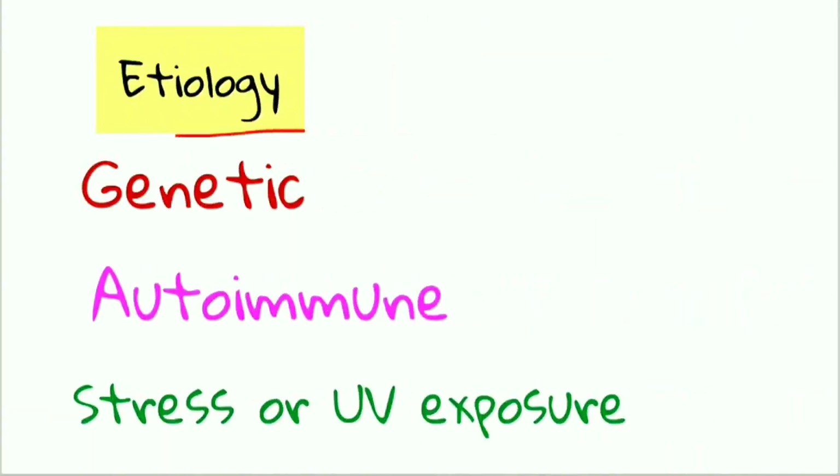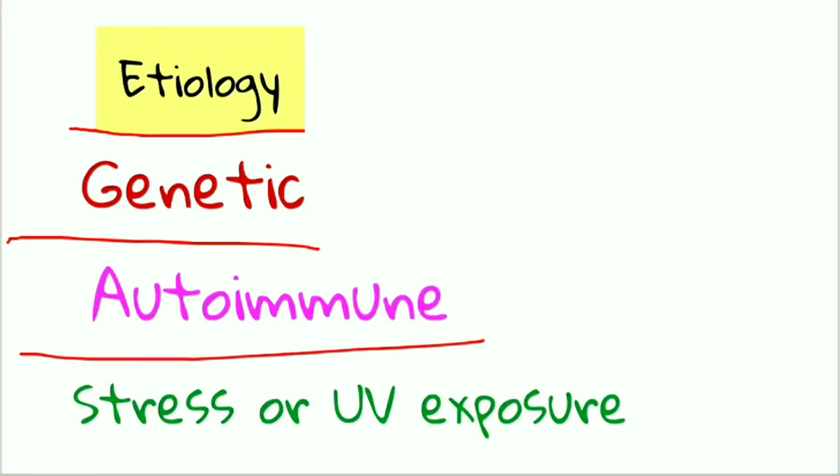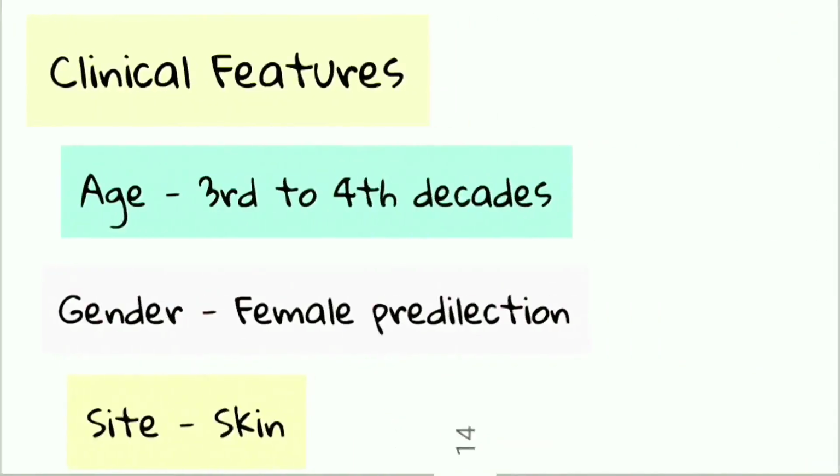Now let us see etiology. Here again, genetics plays a very important role. Autoimmune diseases can also lead to discoid lupus erythematosus. Stress or UV exposure can also lead to this. Now let us see the clinical features of it.